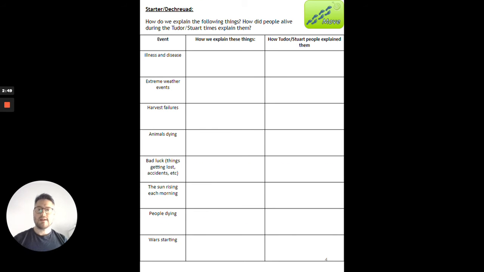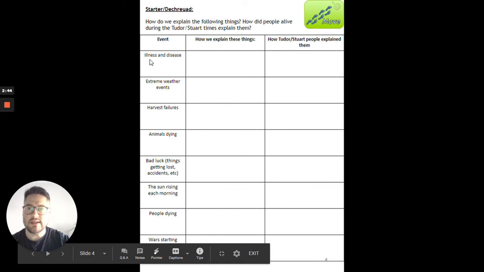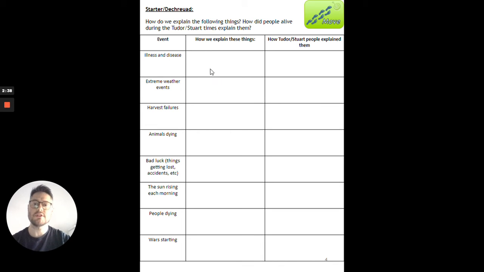Okay, for the next activity, what you need to do is think about how we explain these things. Okay, so when I say we, people alive today, illness and disease, for example, you'd write down in this box here, we know that germs cause disease, yeah? Whereas the Tudor and Stuart people, what did they believe caused illness and disease? Okay, so I'm going to give you the answers in a bit, but pause the video here and give this a go yourself.